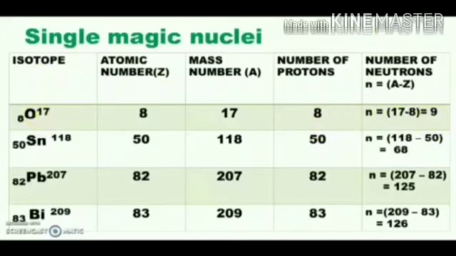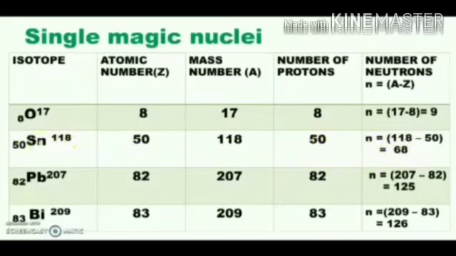For tin, the atomic number is 50, so the number of protons present in the nucleus is also 50. The number of neutrons is 68. Since the number of protons in the nucleus is 50, which is a magic number, tin-118 is a stable one.